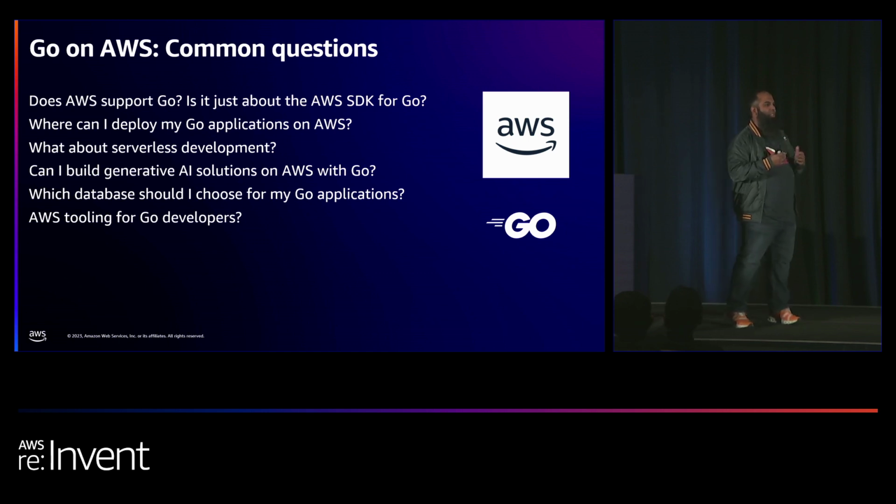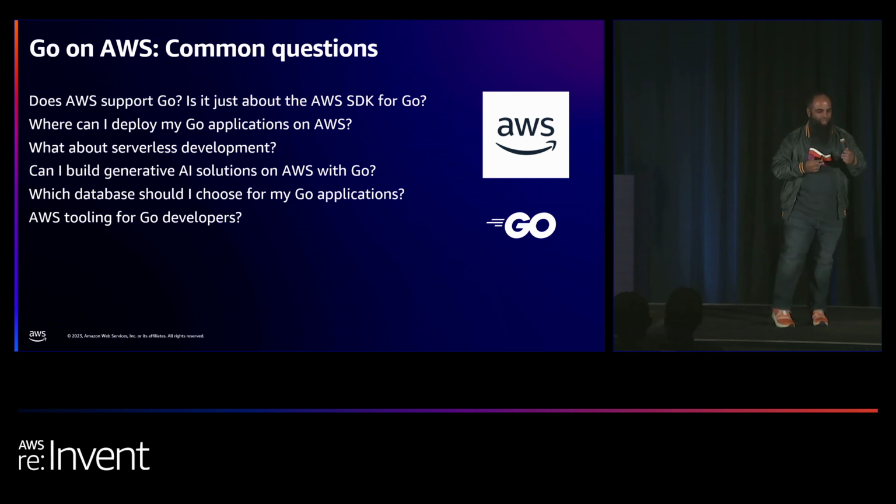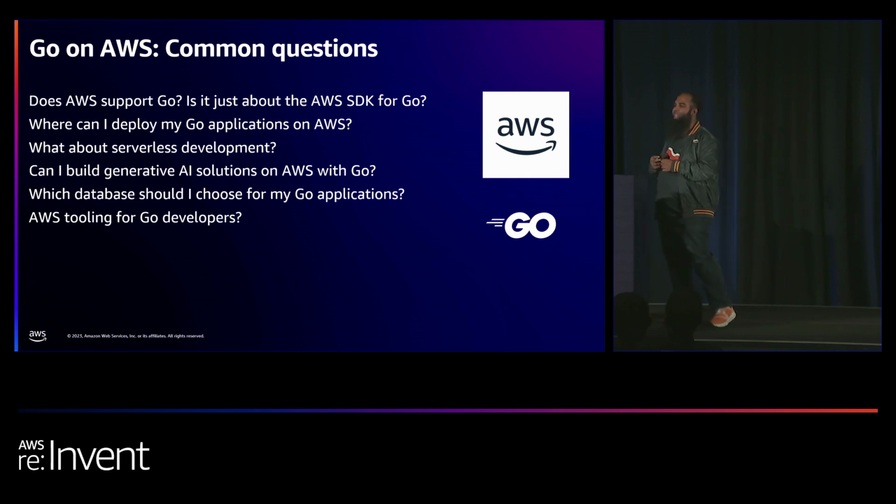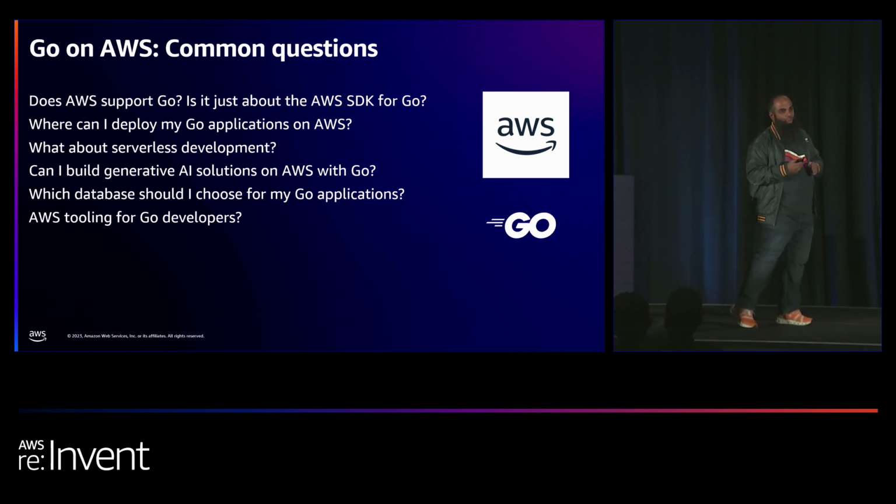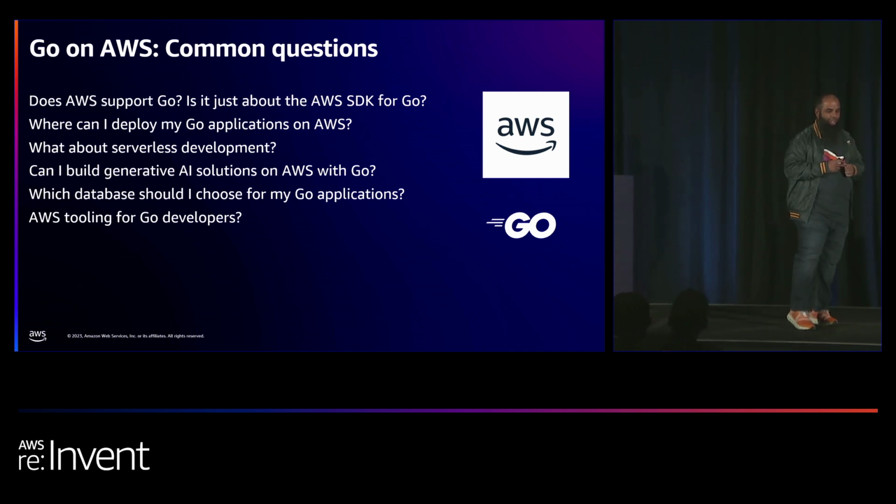Then also about serverless development. That's something that is always taken as one of the options that folks want to choose because they just want to focus on the code versus trying to manage the servers and manage the infrastructure. And of course, not a surprise, generative AI is the norm these days. A lot of folks are coming in and asking about how do I actually build generative AI solutions? And we're going to actually have a demo about that. We're going to also go through a bit of the code. So if you're interested in how to use generative AI on AWS, stick around for that one.